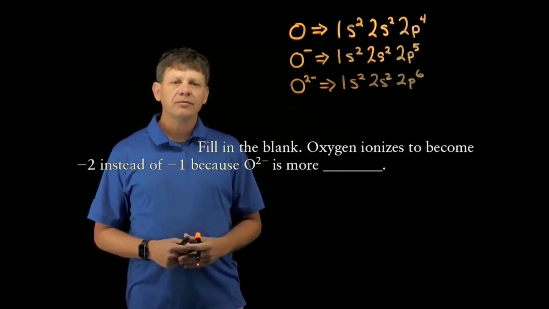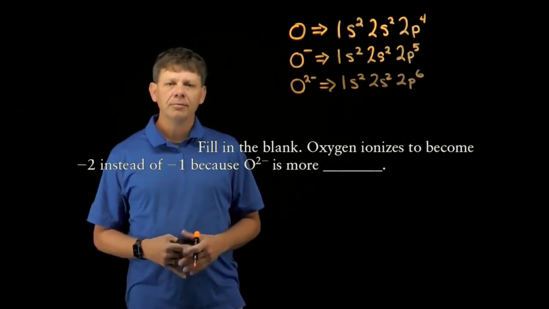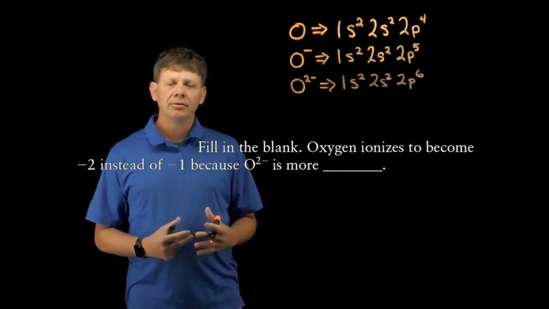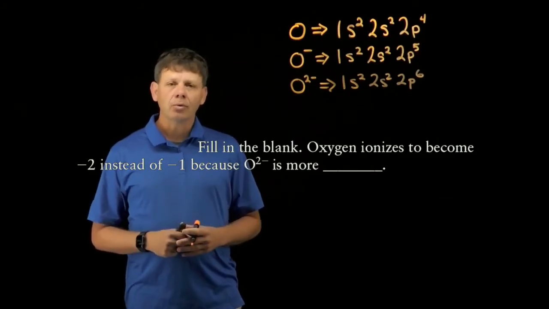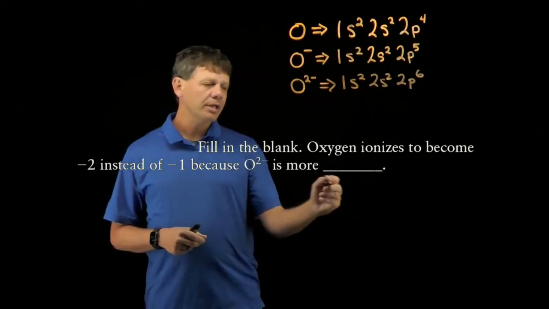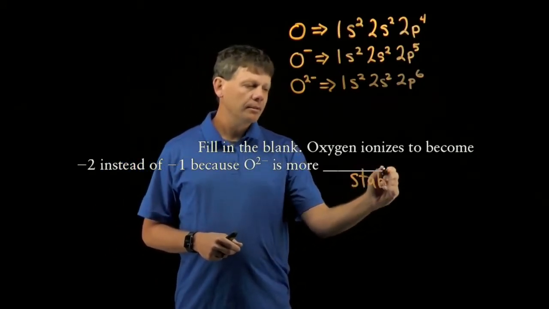Assessment asks us to fill in the blank for the sentence: oxygen ionizes to become -2 instead of -1 because O2 minus is more blank. Given that the ball rolls downhill as one of the central rules of organic chemistry, the answer here is that O2 minus is more stable.